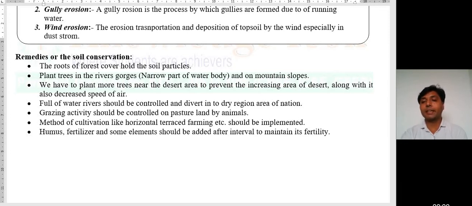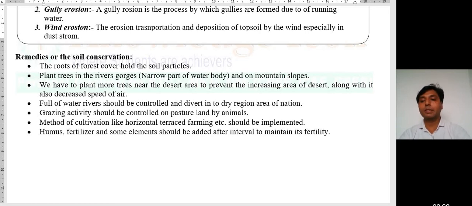Which component is more responsible for soil erosion? Okay, my question is, which component or which activity is responsible for more soil erosion? Simple answer is water.